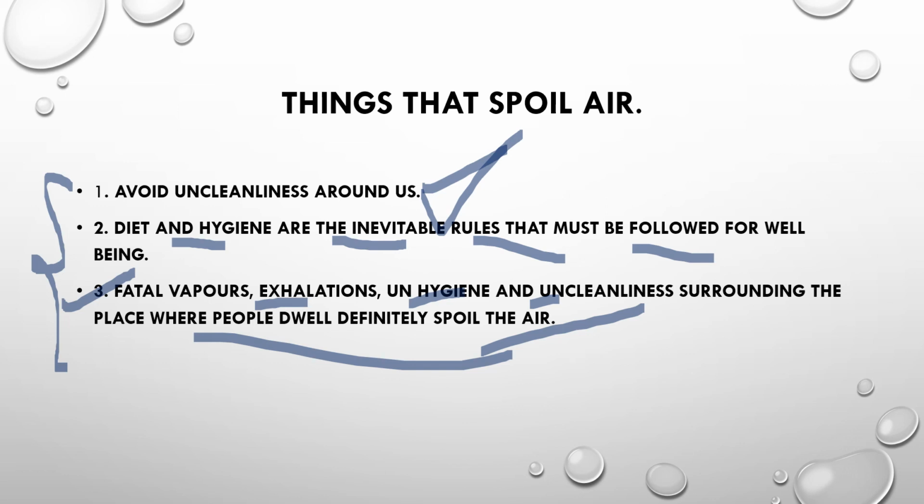If you go through the main literature, you can see Hahnemann has given many things that spoil the air, and he strictly says to condemn the things surrounding us which spoil the air.